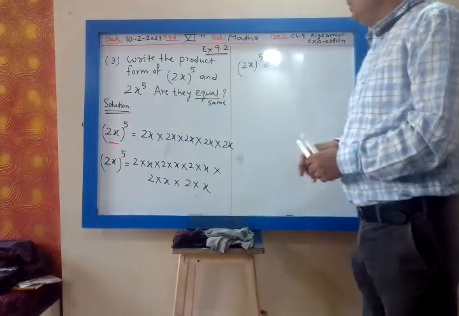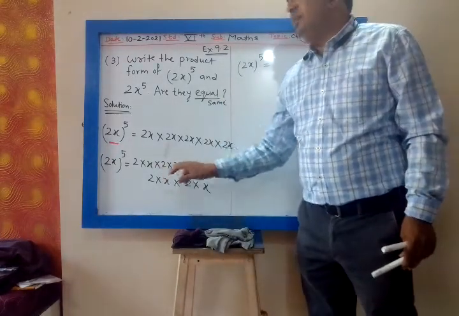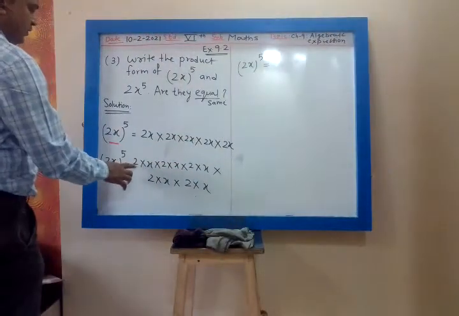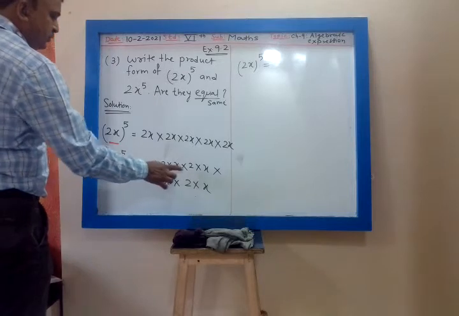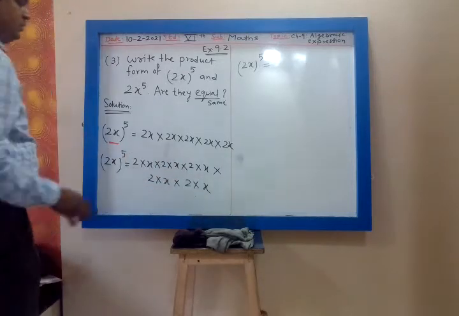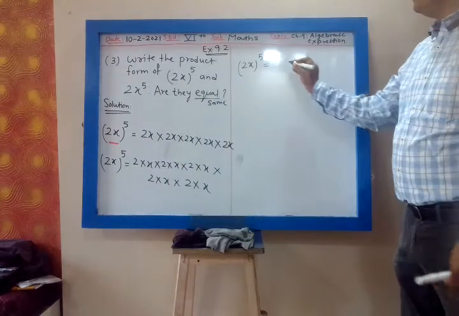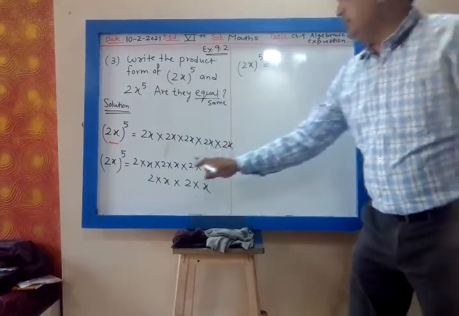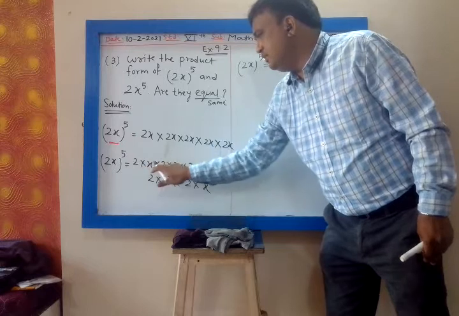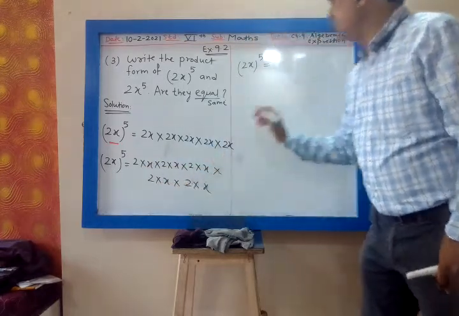Equal or same? Now 2 is multiplied how many times? Tell me. 2, 2, 2, 2, 2. So that will be 2 raised to 5. 1, 2, 3, 4, 5.